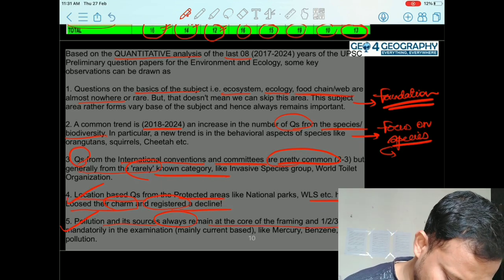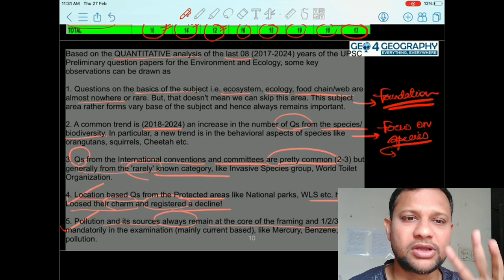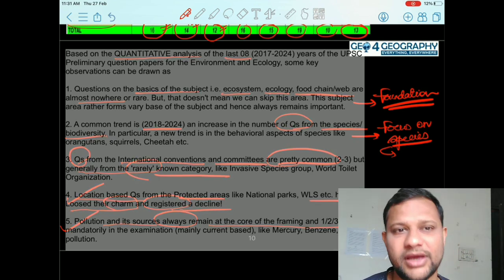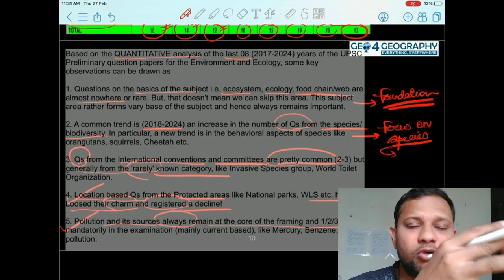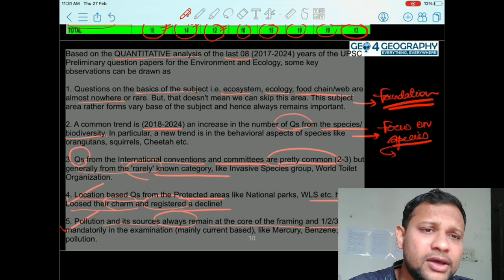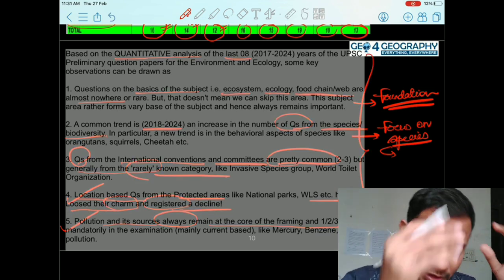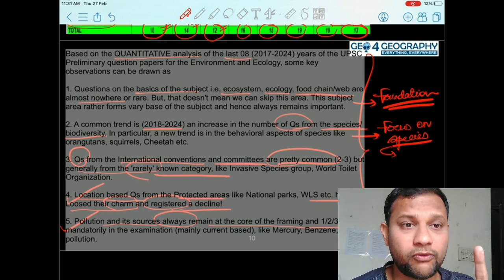Pollution and its sources always remain at the core of the framing. So 1, 2, 3, 4, possibly it depends on number of questions will always be asked in the examination. So we have to focus on, जैसे Delhi का pollution है तो question आएगा ही आएगा, water pollution है question आएगा ही आएगा. You will find जो current affairs में various topics है इस पर questions बनेंगे ही बनेंगे. So these observations you have to keep it in mind while going through this subject for the purpose of preparation.